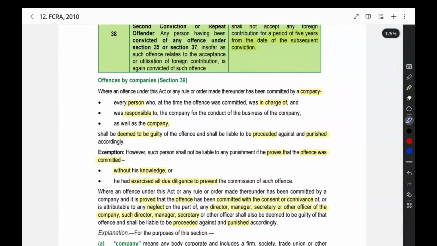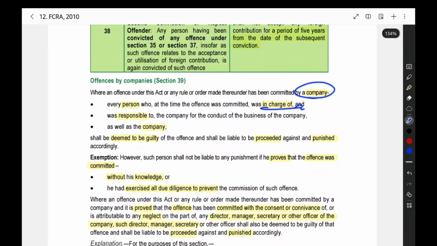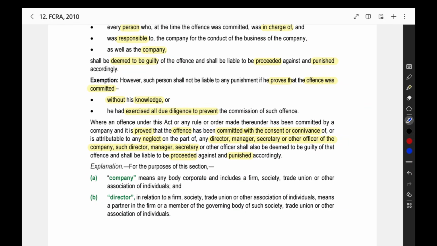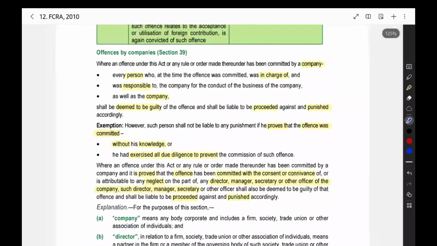Then offense by a company. When the offense is done by a company, all the persons in charge, directors who are responsible, and the company, everyone will be found guilty. If someone proves that the offense happened without their knowledge, someone in charge of the company, then they will not be liable. If the government or the department proves that the offense happened with your consent or with your knowledge, then you will be liable. That only they have given here.